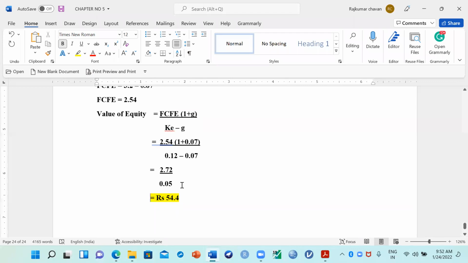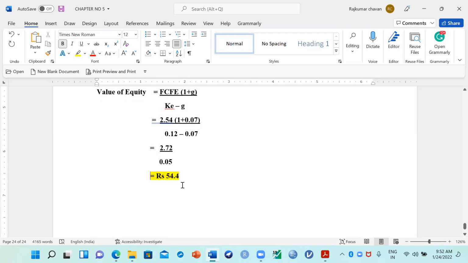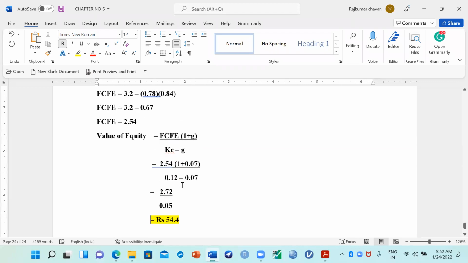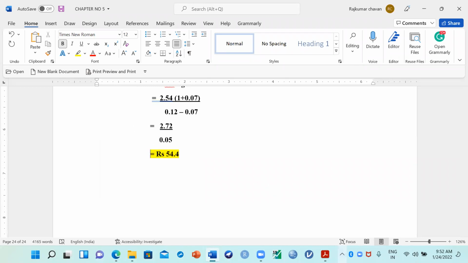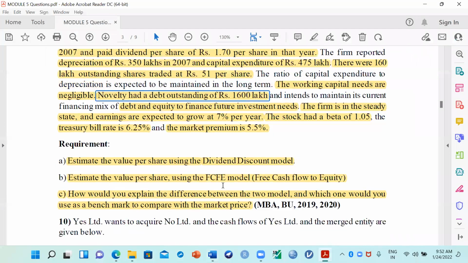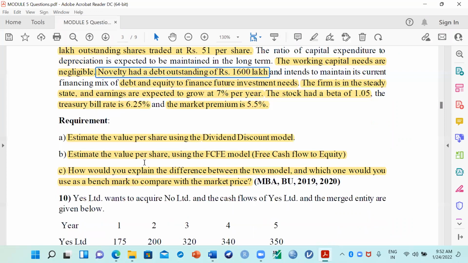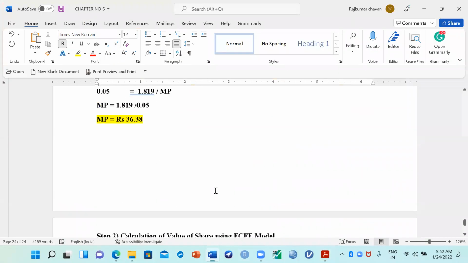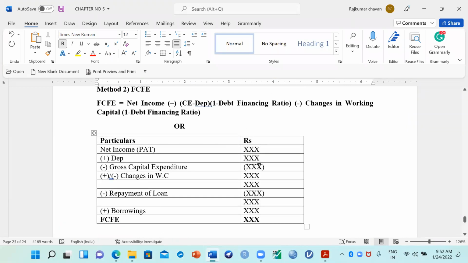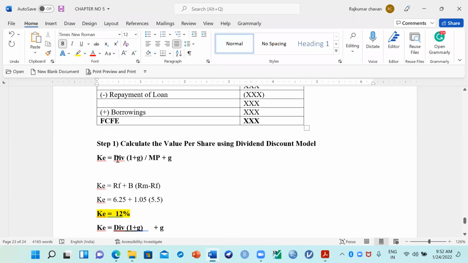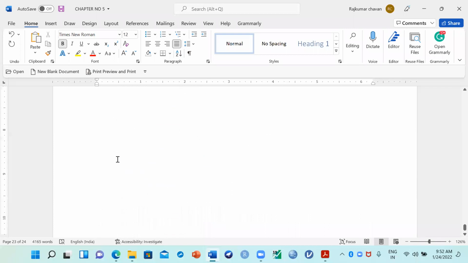Okay, 53, 54.36, whatever value. So now we got the value of equity shares as per FCFE model. You can apply this also. If you use this model, you also get somewhere near the answer, around 50 to 53. No problem, you can use the model.